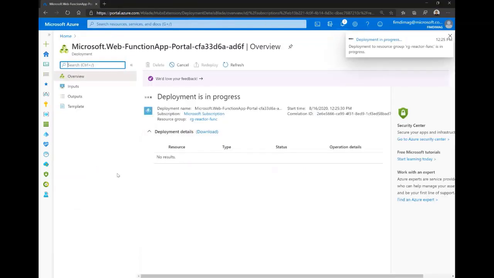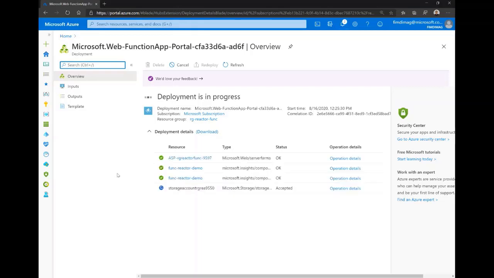So here we will create at least 4 services in Azure. We have our function app, we have the storage account, we have Application Insights, and we also have what we call an app service plan. So we select consumption, but there is an infrastructure behind that which is managed by Azure, but we need at least the reference for this service that will be created.